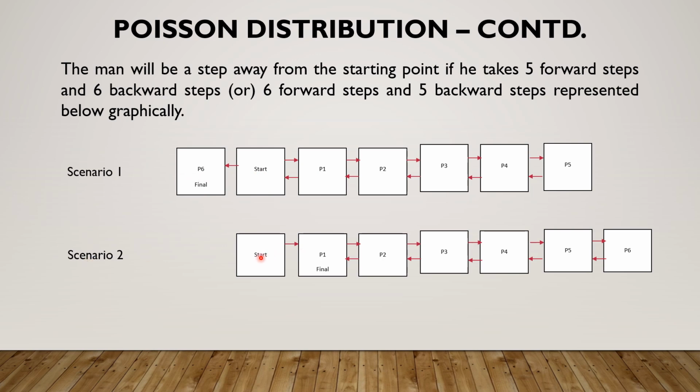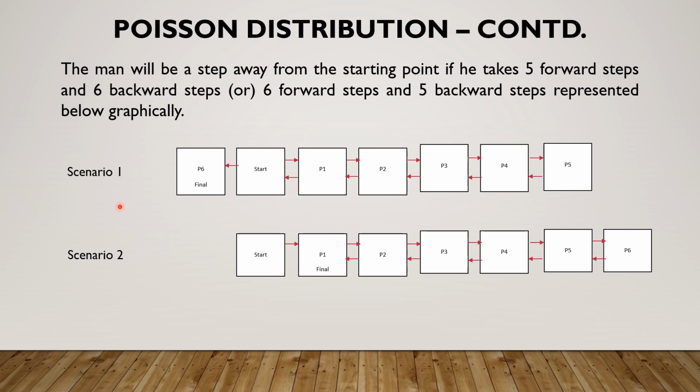Look at scenario number 2. He starts here. He takes 6 forward steps: 1, 2, 3, 4, 5, 6, and then 5 backward steps: 1, 2, 3, 4, 5, to be in this position finally. This position is also one step away from the starting point but in the forward direction.